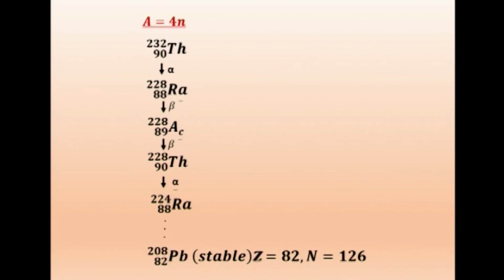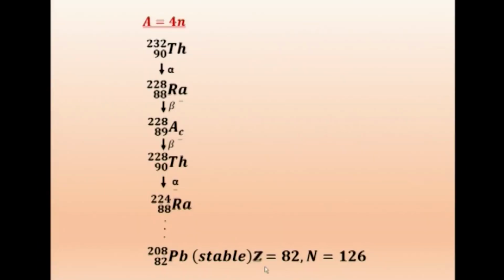When you come to lead, finally you will find that lead is stable, with Z equal to 82 and N equal to 126. If you subtract 208 minus 82, you get 126, which is the neutron number. The mass number is 208 and the proton number is 82.